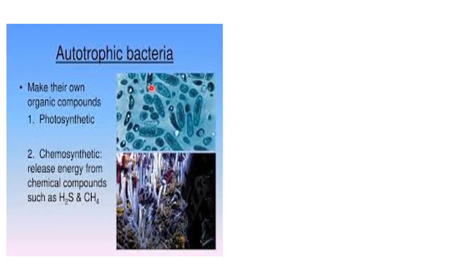Now, the autotrophic bacteria, as I have been repeatedly mentioning, can prepare their own organic compounds through the process of reduction of carbon dioxide. Now here, what will happen? If they take sunlight as the source of energy, they are photosynthetic. If they take energy from hydrogen sulfide, methane, ammonia, all such compounds, then they will be chemosynthetic. But basically, both of them are capable of releasing glucose in the body.